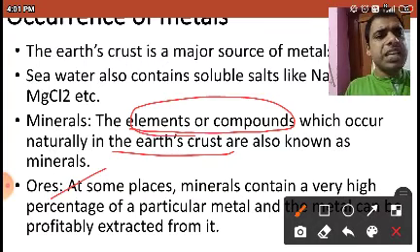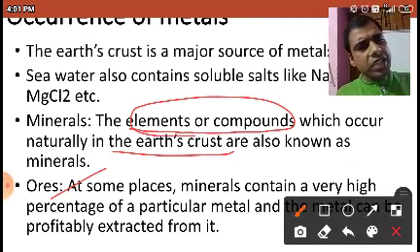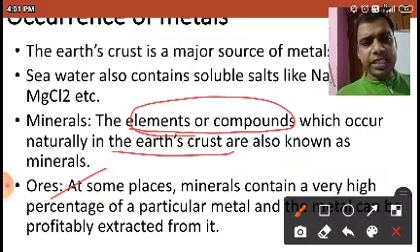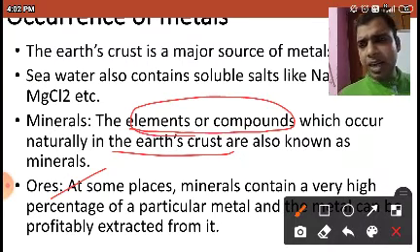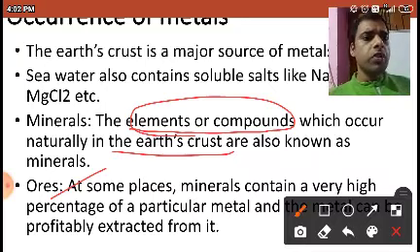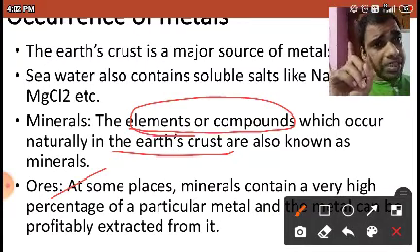But from that PbS, ZnS, HgS, MgCO3, CaCO3, how can you get your metal? Your metal in calcium carbonate is calcium, in magnesium carbonate it is magnesium, in HgS it is Hg, in PbS it is Pb. So how can you do that? You have to go through various processes for separating it.